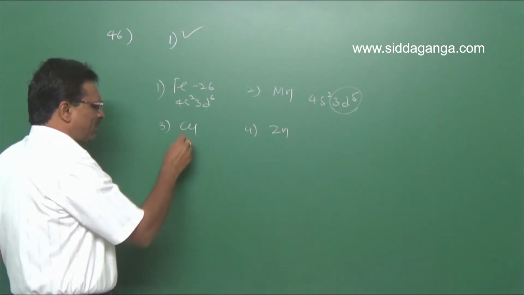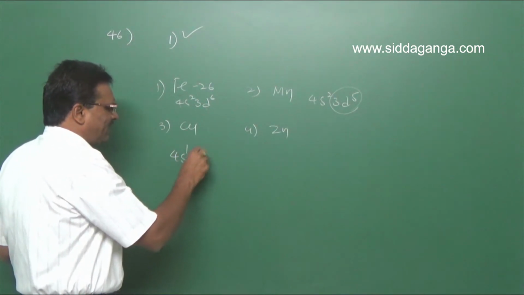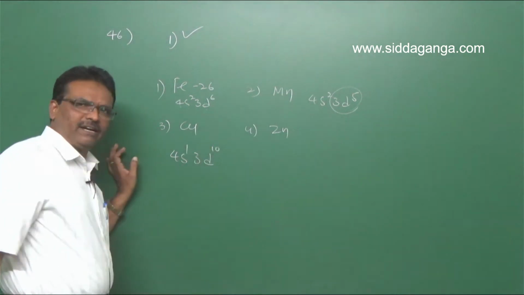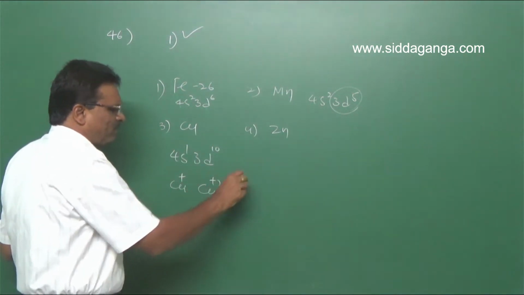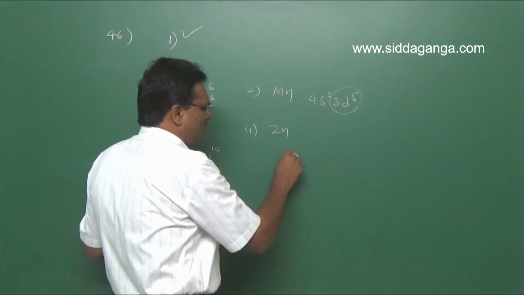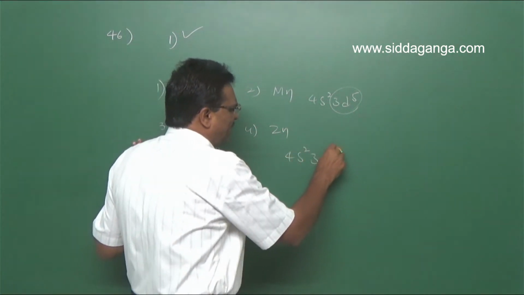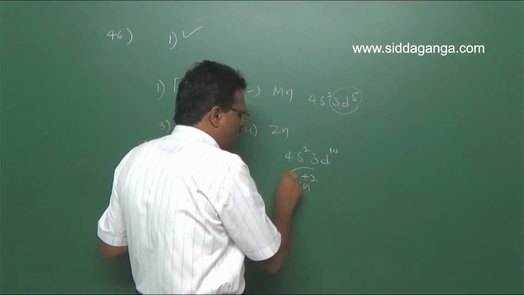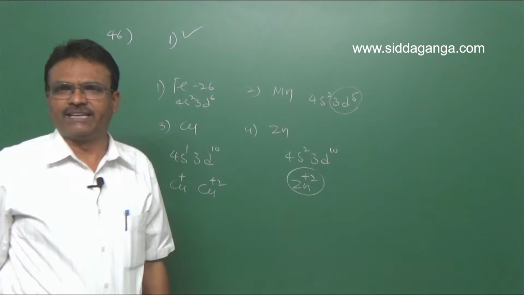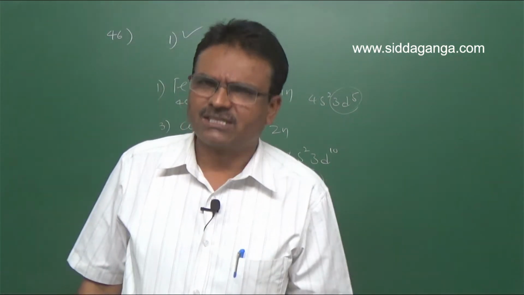In case of copper, 4s1 3d10, it exhibits +1 and +2 states. Then in case of zinc, the 4s2 3d10 configuration, it exhibits only the +2 oxidation state. It cannot exhibit different oxidation states.